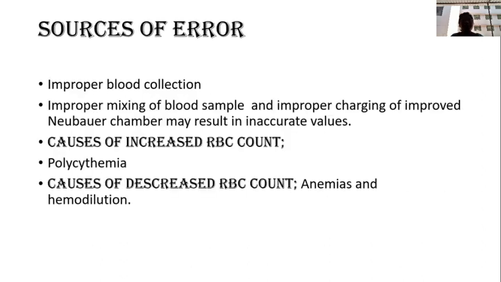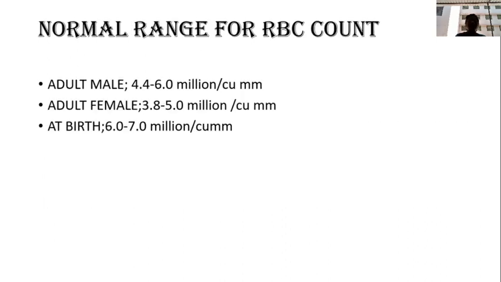Sources of error: improper blood collection, not collecting the blood in a proper way, and improper mixing of the blood sample may give false results. Causes of increased RBC count: polycythemia. Causes of decreased RBC count: anemia. Normal range for RBC count: adult male 4.4 to 6.0, adult female 3.8 to 5.0, at birth 6 to 7. This is about red blood cell count and procedure.